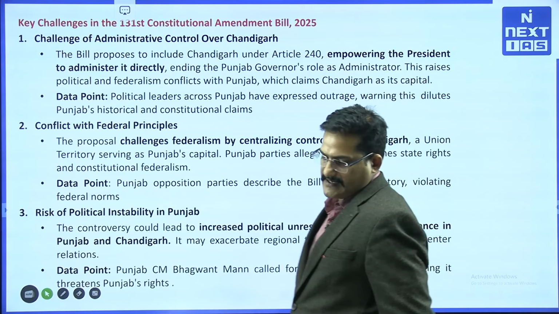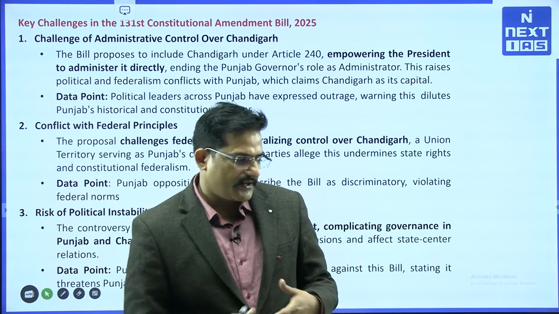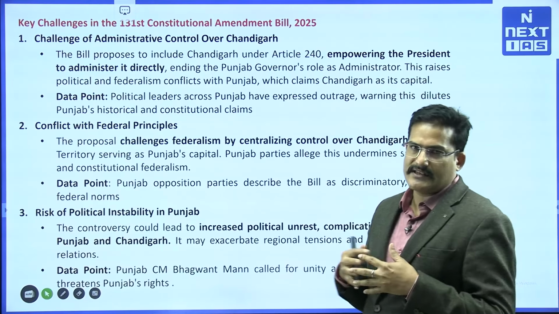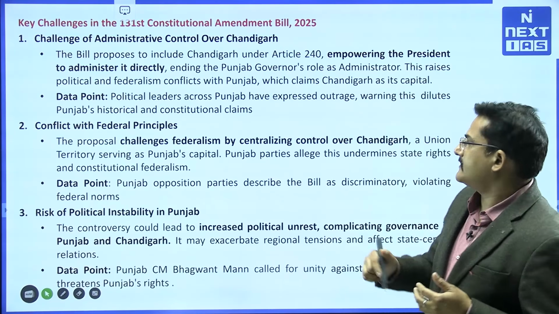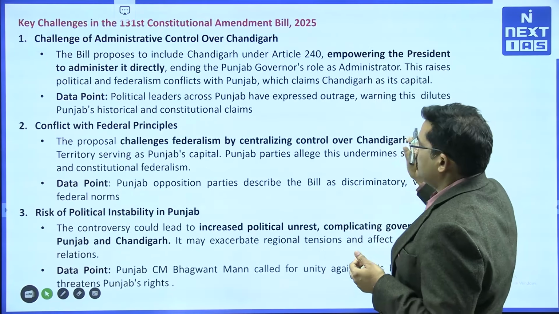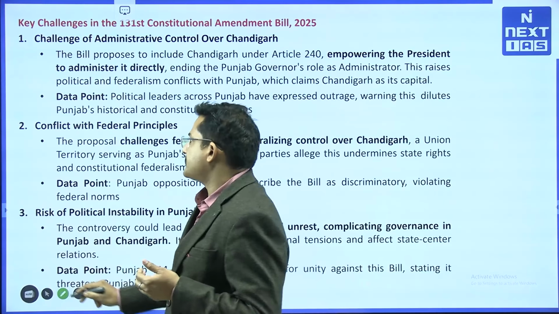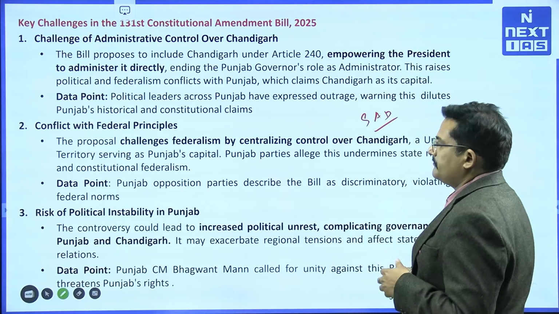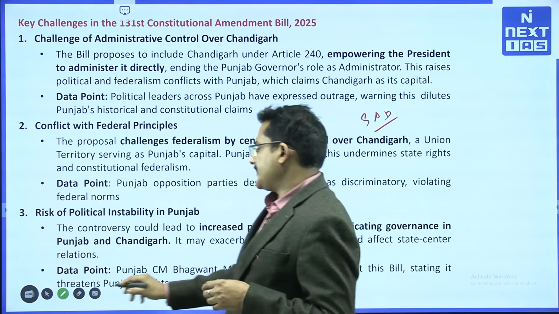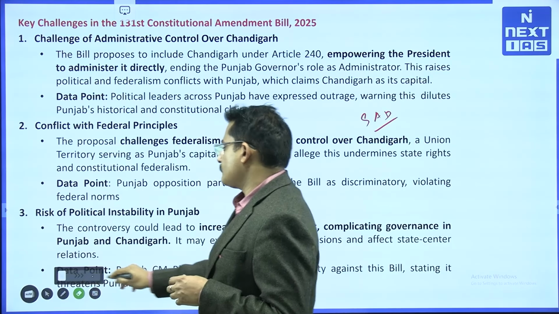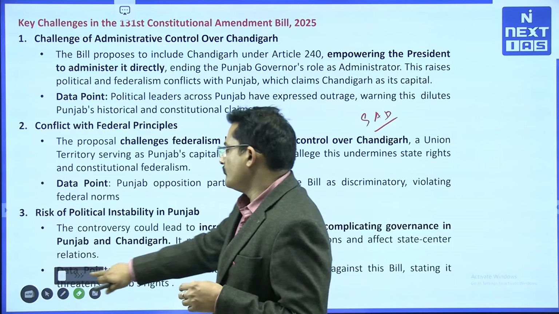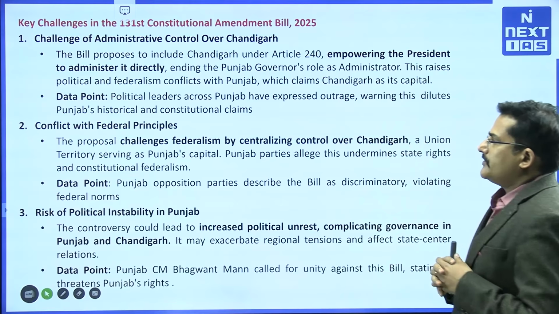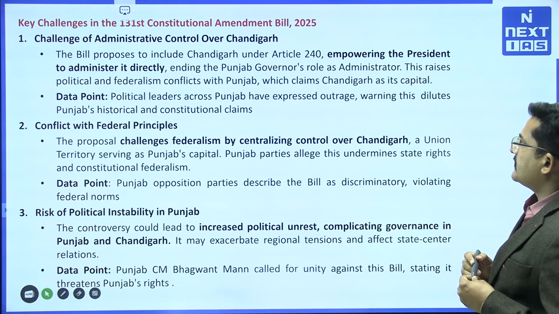I have already discussed that the Union government plans to bring Chandigarh under its direct control and supervision, which was being protested by the Shiromani Akali Dal, SAD, right, and it is also being protested by the AAP government of Punjab. So the local people are basically protesting the government's move. Now let us try to understand the challenges associated with moving such things into the union territory directly, right. First, the bill proposes to include Chandigarh under Article 240.